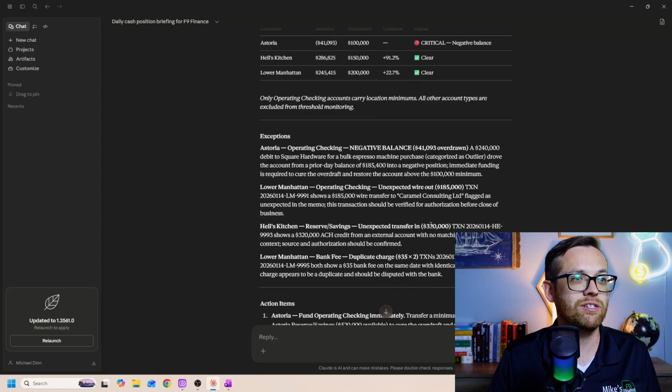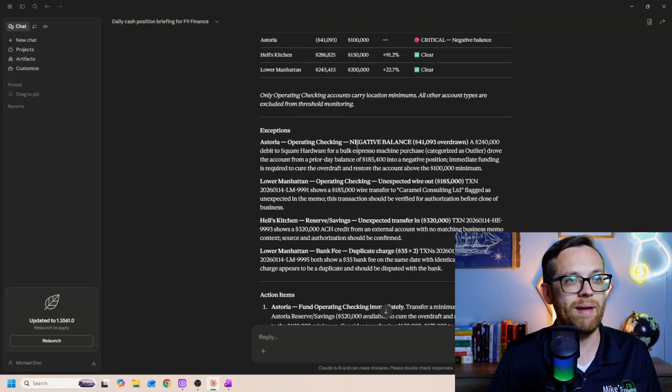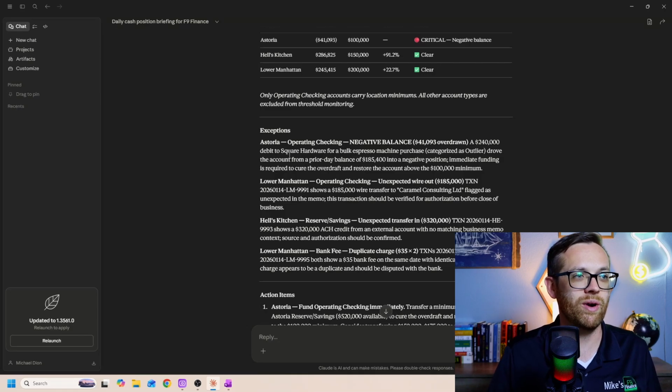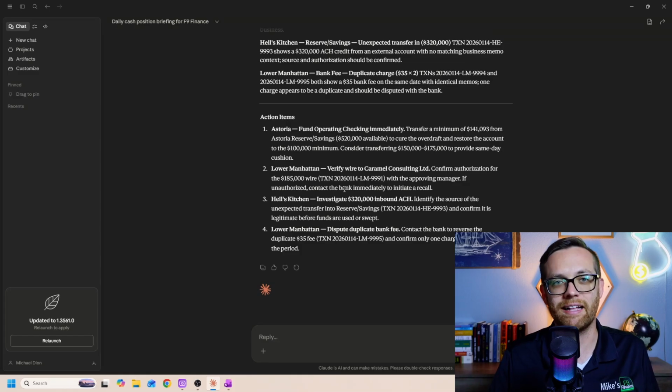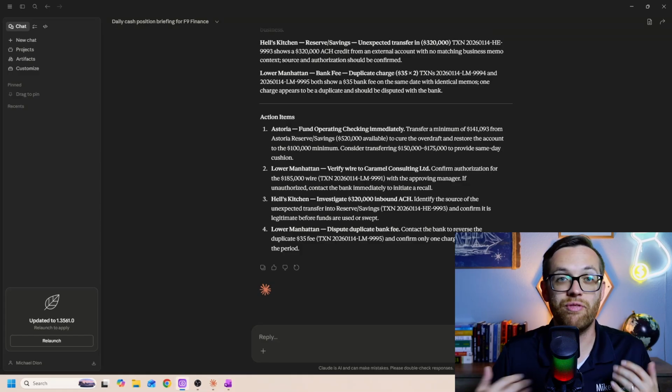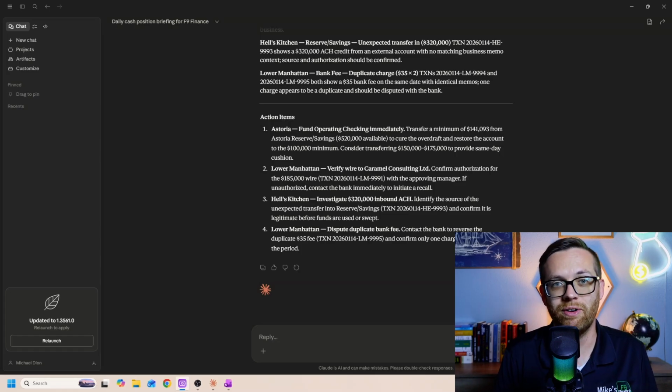Here's the exceptions. So we find that there was the negative balance in Astoria from a $240,000 debit to Square Hardware. Lower Manhattan operating check-in, there was an unexpected wire out, an unexpected transfer in, and there was a bank fee, a duplicate charge in Lower Manhattan. And then here's the immediate action items we want to take. It's giving us context, it's giving us all the information it has and telling us exactly what we need to do. Now that is a professional output. That's something that you could attach to an email to the CFO.